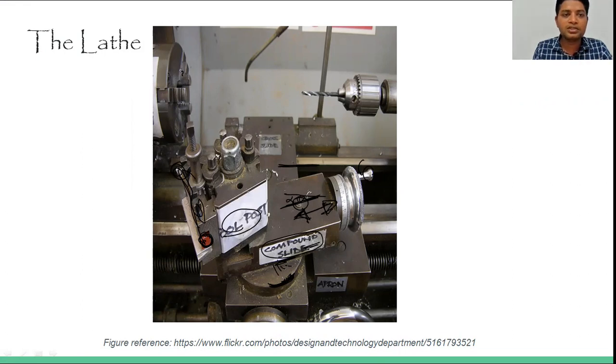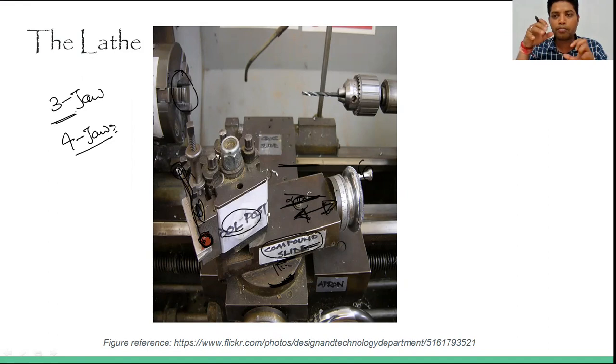Now this is basically the chuck. There are two types of chuck. First is the 3-jaw chuck, and the 4-jaw chuck is also there. The difference is that in the 3-jaw chuck, all three jaws move together, and in the 4-jaw chuck, it is different, meaning individually we have to set them.